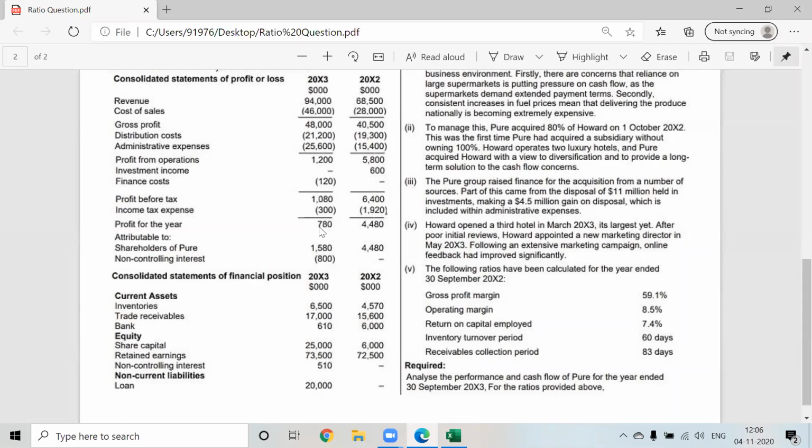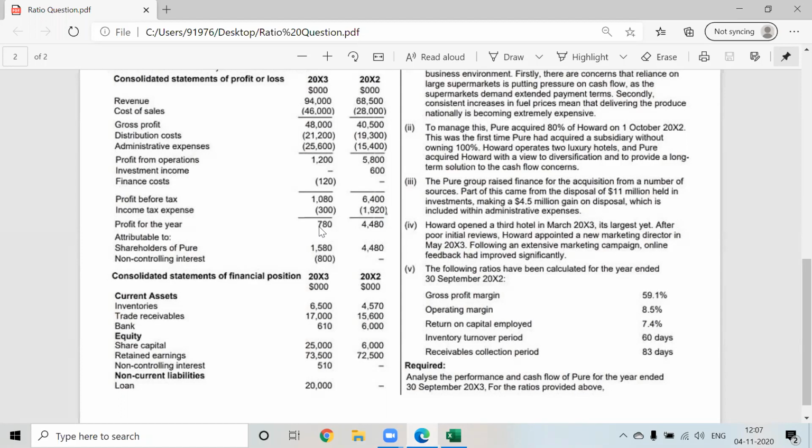Because we have diversified. Since we have acquired the company, it will have inventory of farming and also inventory of hotel. So we don't want to take average inventory for that.